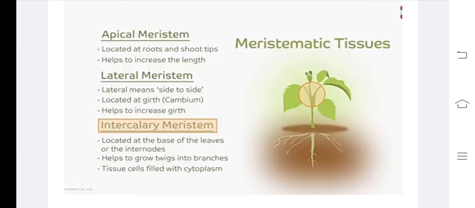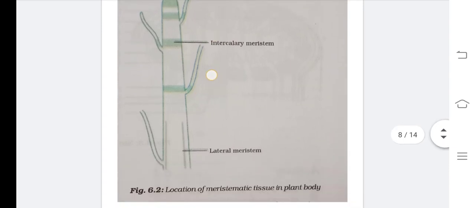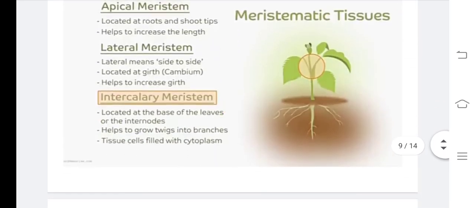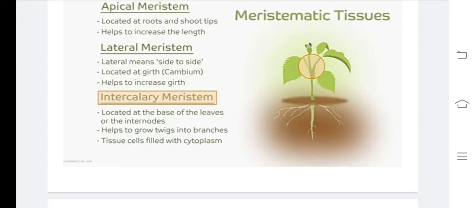I hope you understand, children. What about the intercalary meristem? Where is it located? See here, it is located at the base of the leaves or the internodes. You know nodes and internodes.